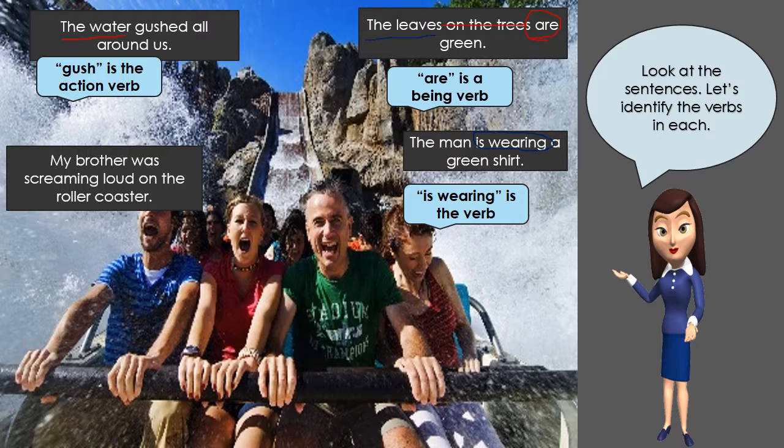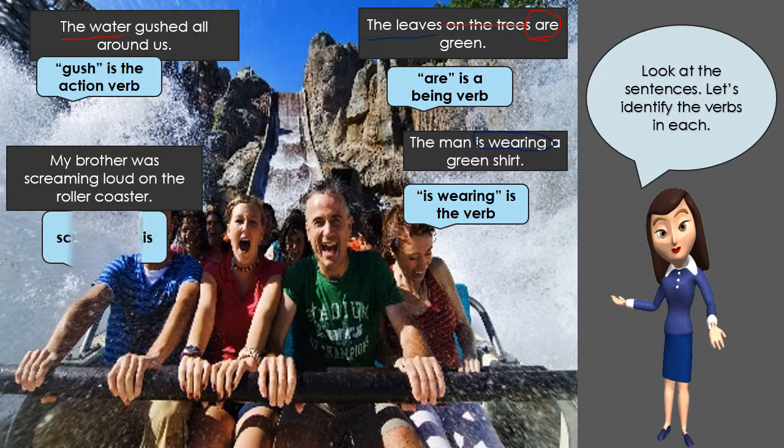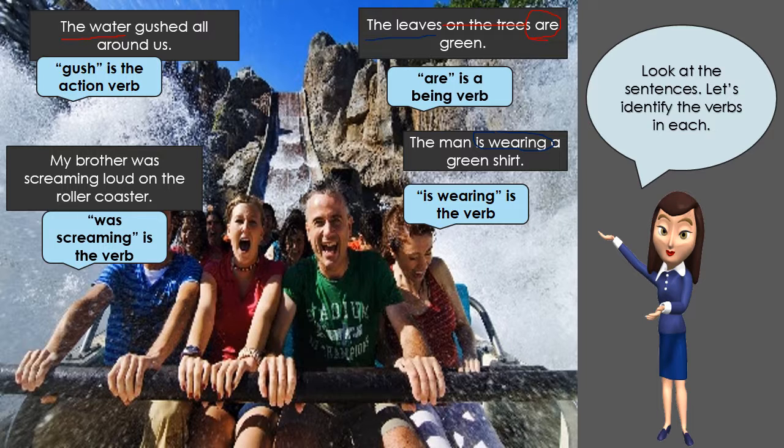Next, you have the man is wearing the shirt. Is wearing is your verb. My brother was screaming loud on the roller coaster. My brother is the subject. Was screaming is the verb.